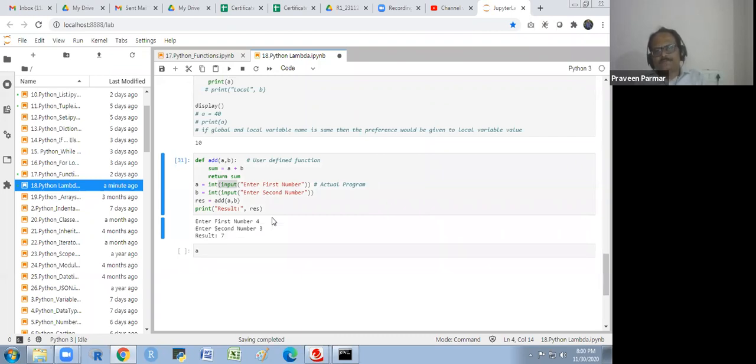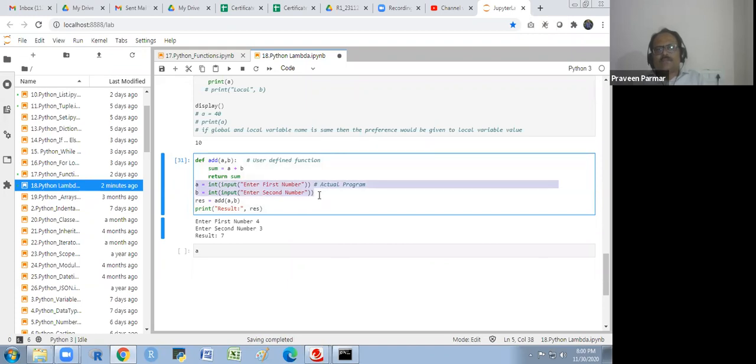Got it? Okay. So this input function we could use in the differential, you will get it. Otherwise you could take this already as you had taken. You define in a function a, b, a 4 and b 3 you write, you will get the 7.